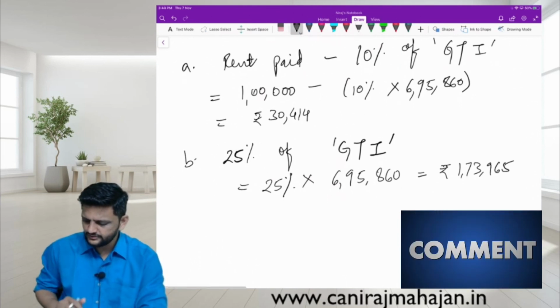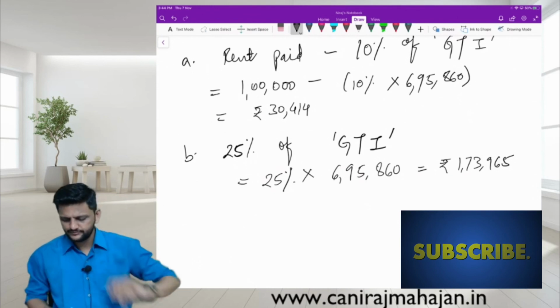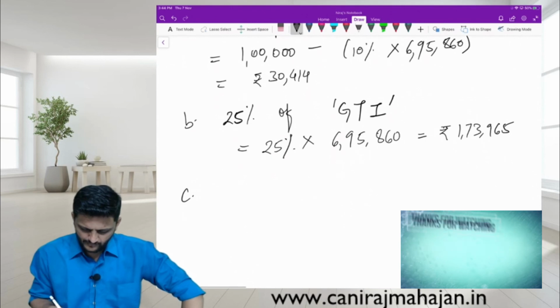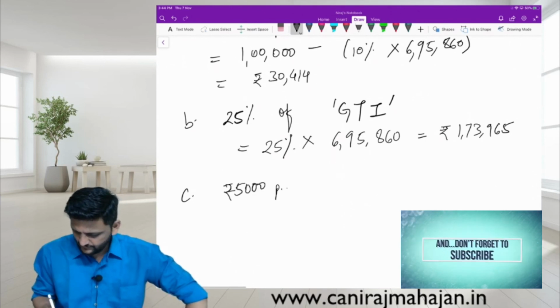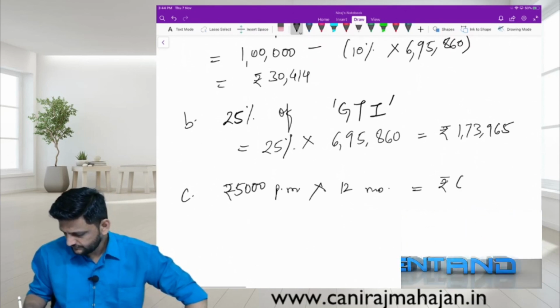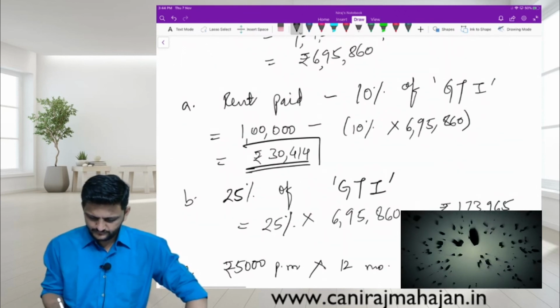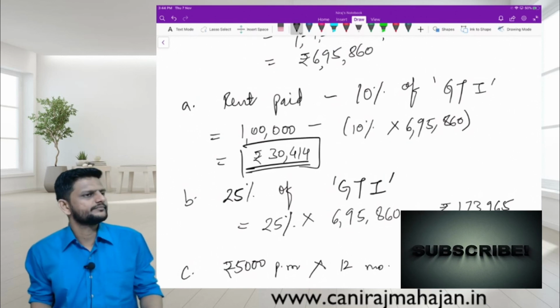I don't know what you did. Maybe you didn't reduce that GTI. And C, 60,000. Least is 30,414. Right?